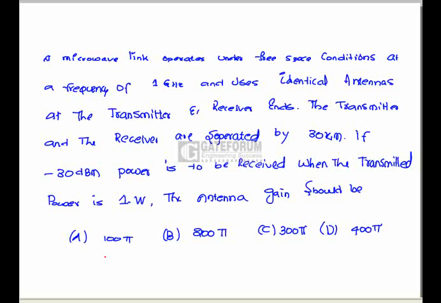Question is, a microwave link operates under free space conditions at a frequency of 1 GHz, uses identical antennas at the transmitter and the receiver ends. The transmitter and the receiver are separated by 30 kilometers. If minus 30 dBm power is to be received when the transmitted power is 1 watt, the antenna gain should be. See, from the question itself that both the transmitter as well as the receiver antennas are similar, means both gains are equal.